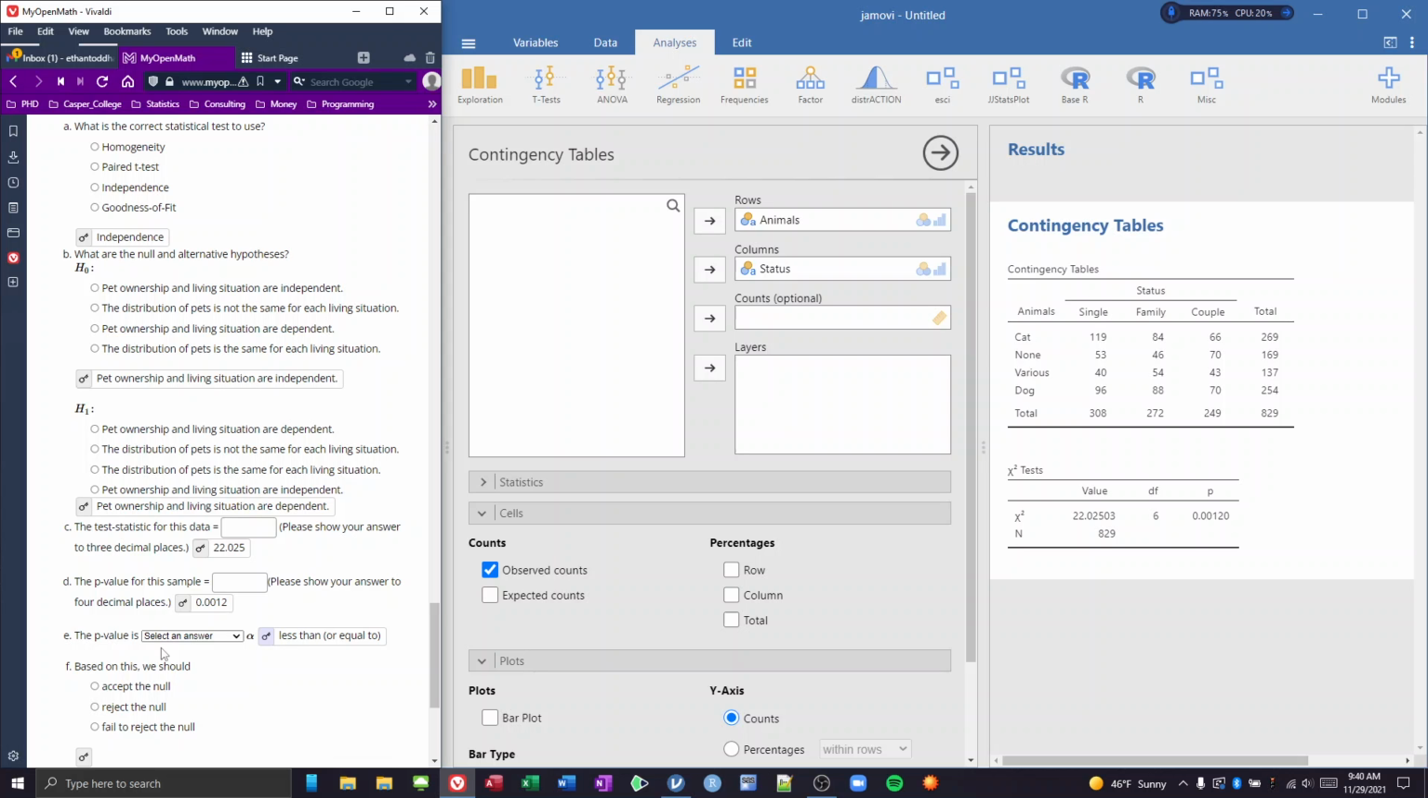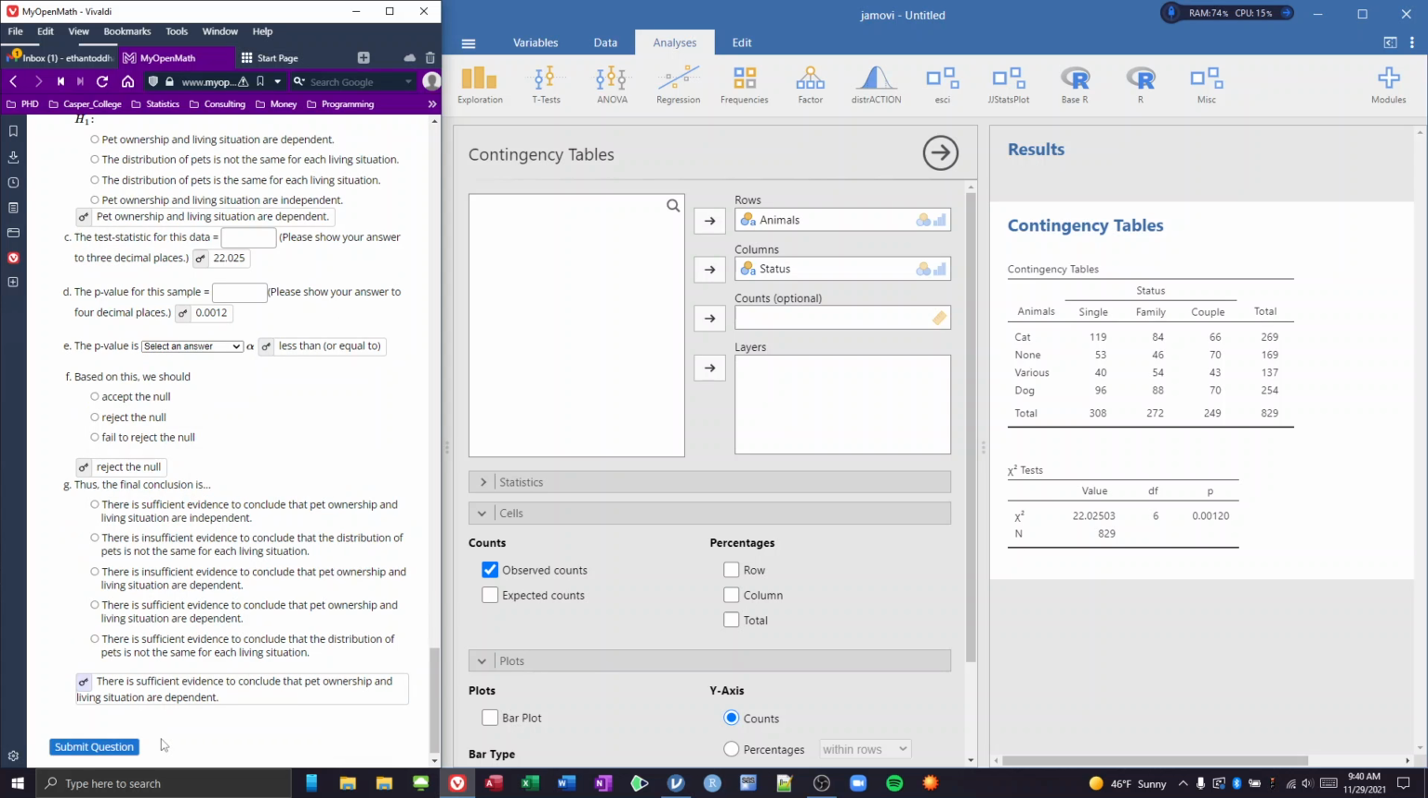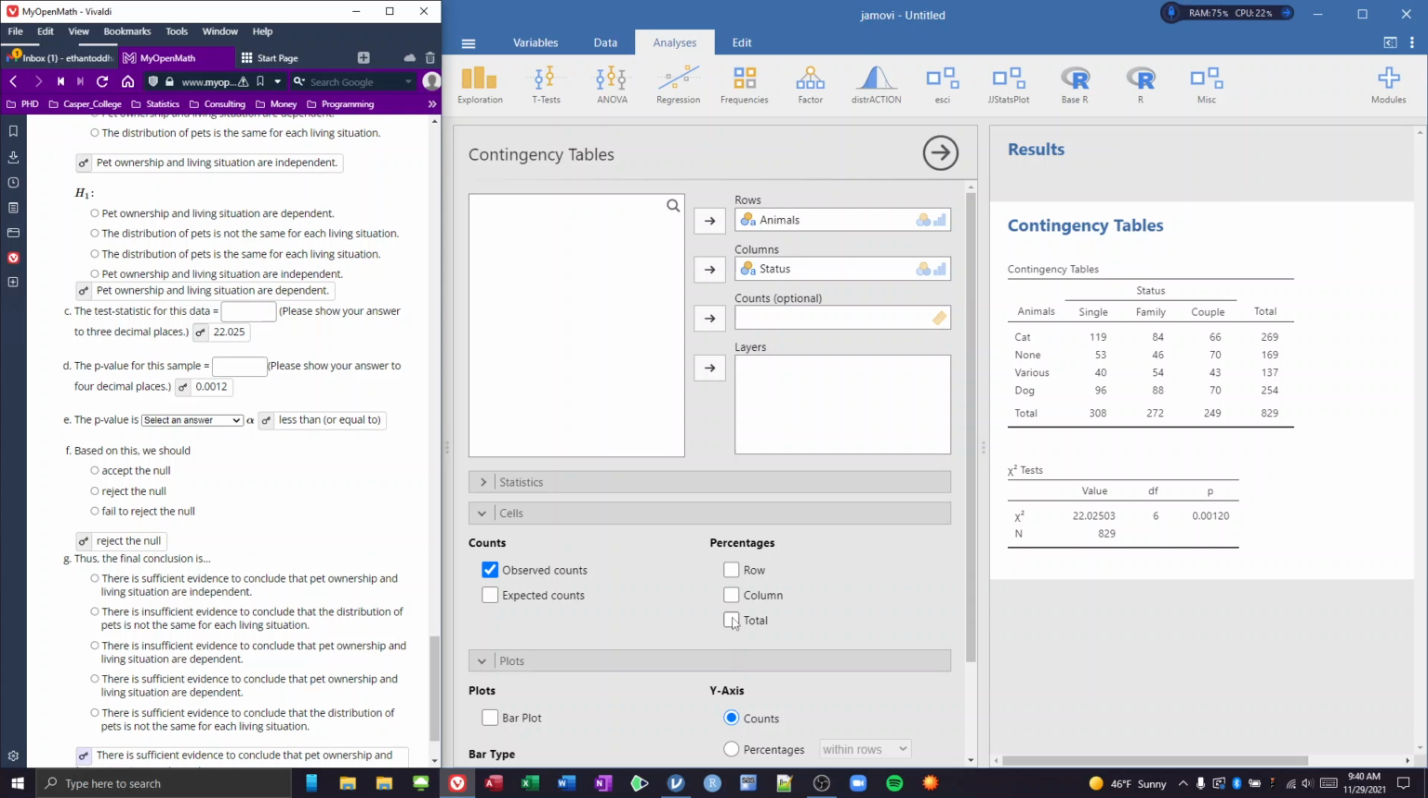And so let's look at our conclusions now. Our conclusion here is that there's sufficient evidence to conclude that pet ownership and living situation are dependent, or there's some connection between them. Let's take a look at what this might be. Like we did with homogeneity, let's look at our row percentages real quick.